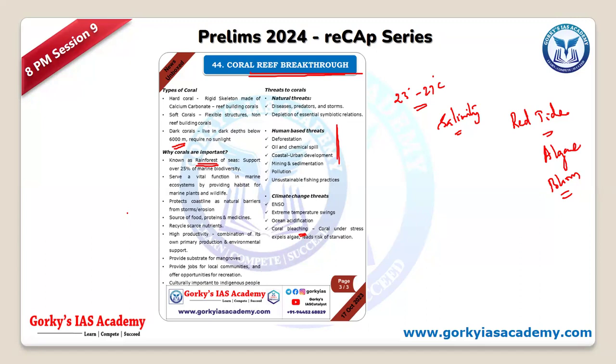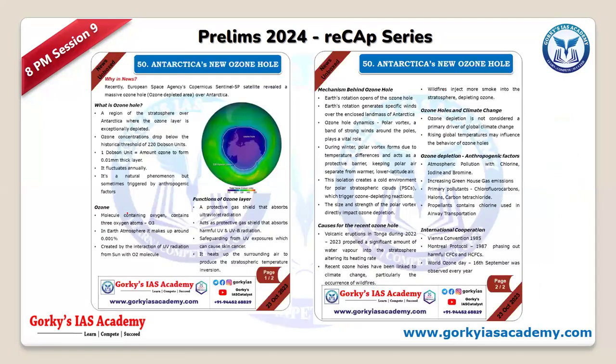Okay. Now, Antarctica. Antarctica was in the news because of the new ozone hole. Remember that for the old ozone hole, we had steps taken. What is the most important step which we have taken related to the ozone hole? Montreal Protocol. Okay. And the supplement to the Montreal Protocol, something like the Kigali Agreement.